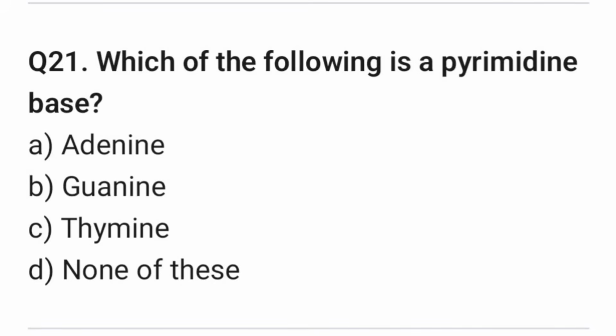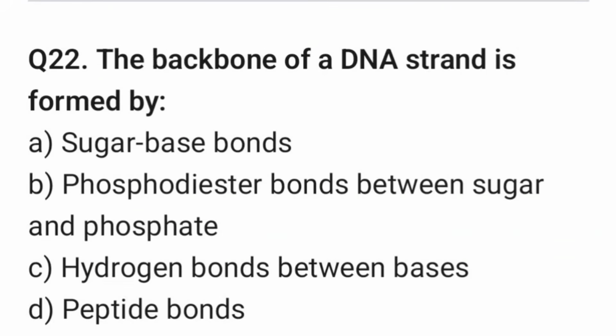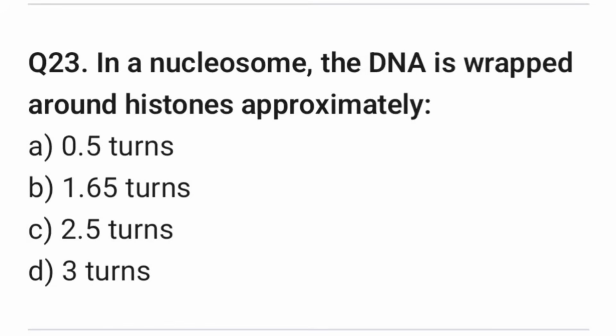Question 21. Which one of the following is a pyrimidine base? Right answer is option C, thymine. Question 22. The backbone of a DNA strand is formed by. Right answer is option B, phosphodiester bond between sugar and phosphate. Question 23.